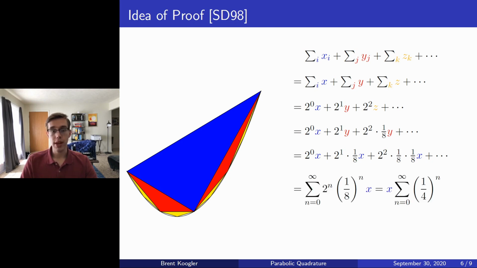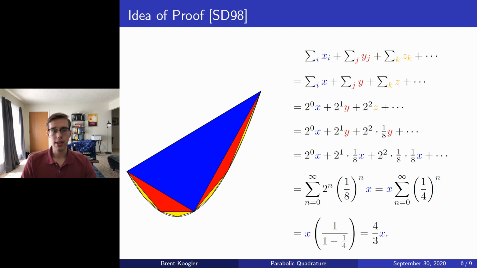And so the area of the parabolic segment is given by the infinite sum from n equals 0 to infinity of 2 to the n times 1/8 to the nth power multiplied by the blue area x. Interestingly, that sum can be rewritten as the blue area x multiplied by a certain geometric series, and that geometric series is known to converge to the value of 4/3. Thus, the area of the parabolic segment is 4/3 of the blue area.